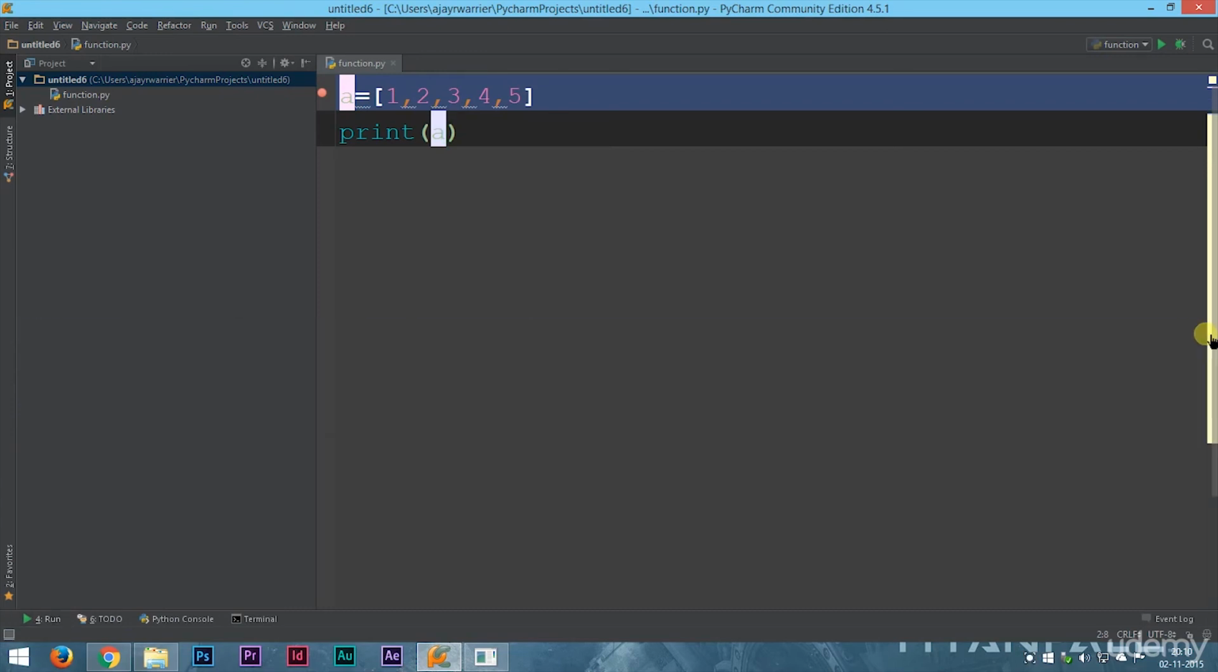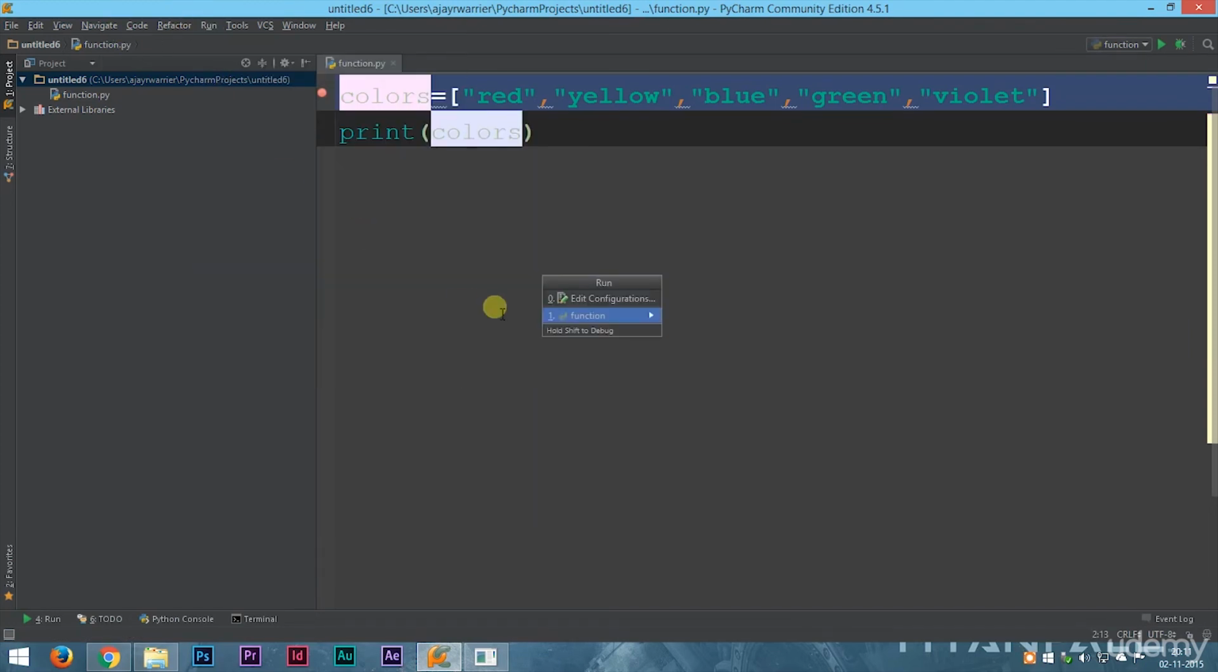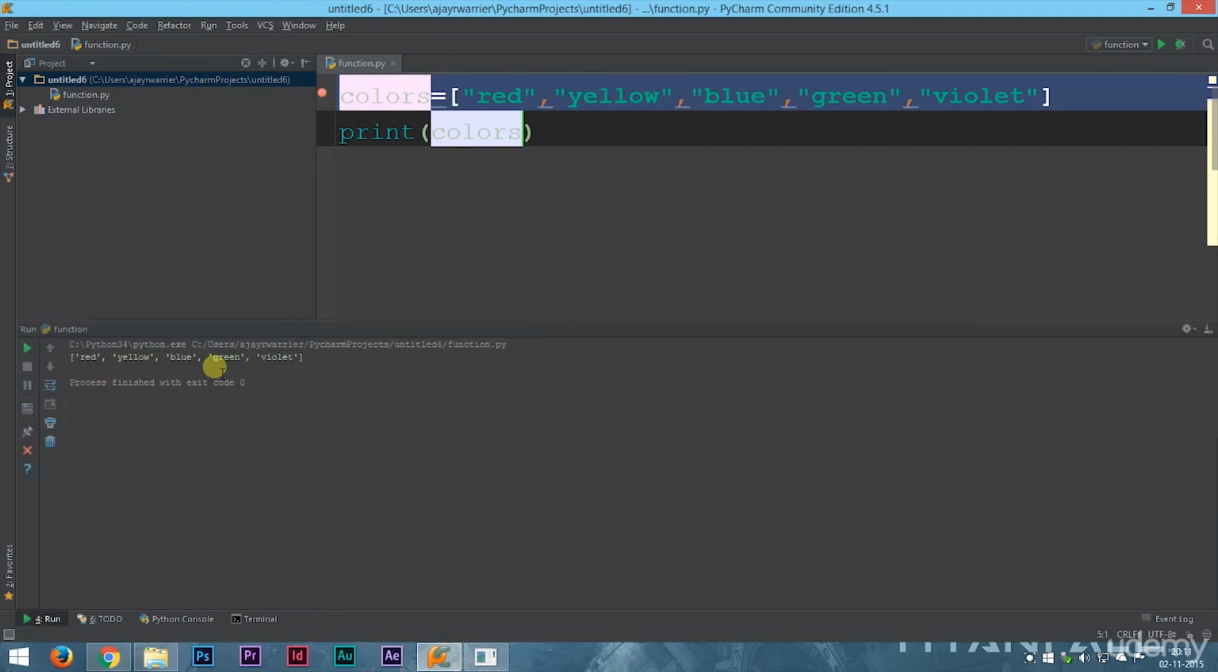Now this is a list of numbers. If you want, you can also make a list of strings. Strings are basically text. Our last section was all about strings, so you already have an idea of how strings work. Now we have made a list of 5 colors. If we print out colors, in the output screen we are going to get red, yellow, blue, green and violet. So this is a list of colors.